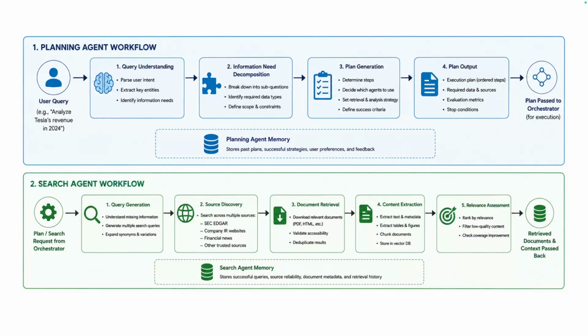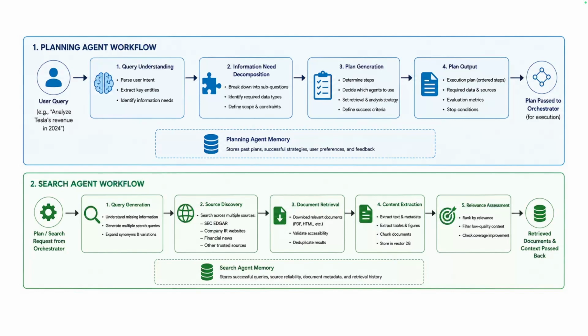These queries are then passed to the source discovery stage. The system searches trusted financial resources such as SEC EDGAR filings, company investor relations websites, annual reports, quarterly reports, and other authoritative financial databases. After identifying candidate documents, the document retrieval stage downloads the relevant files while validating accessibility and removing duplicate results.